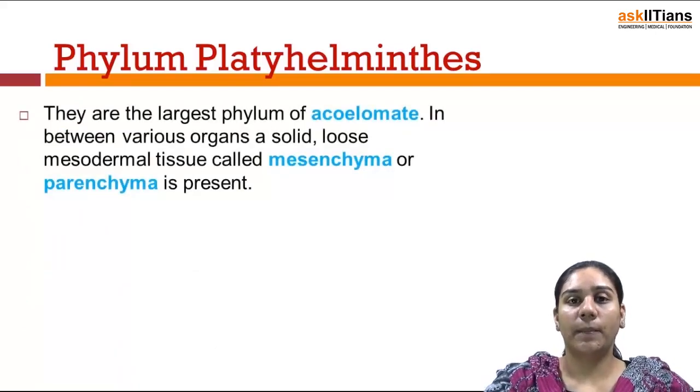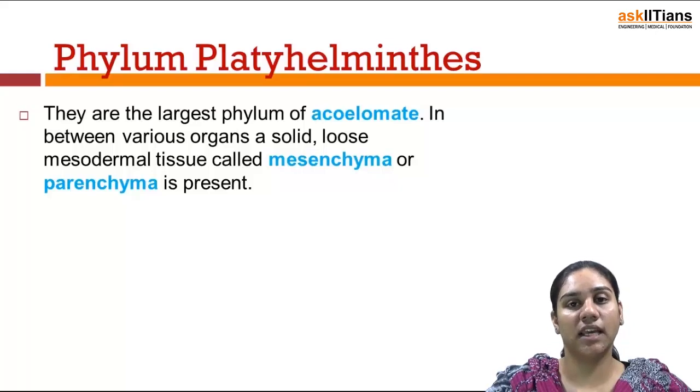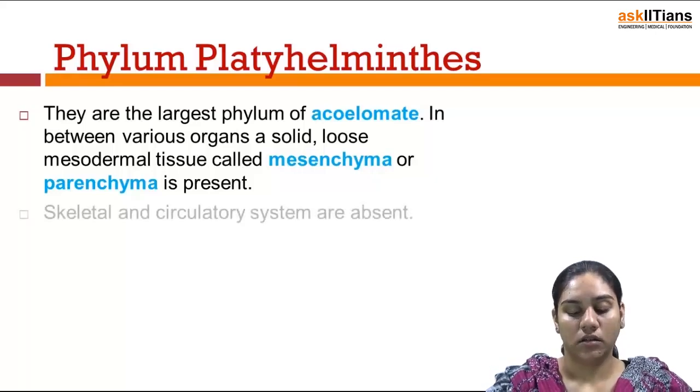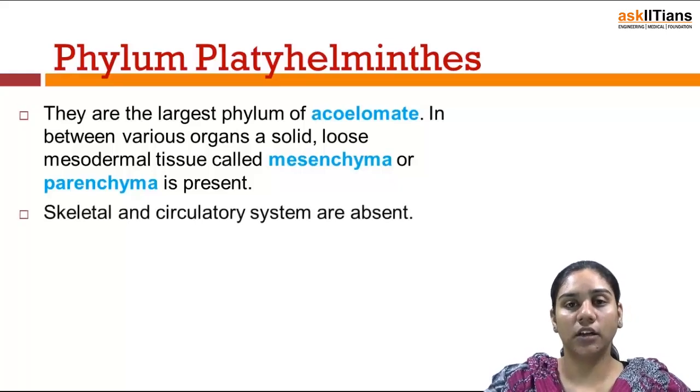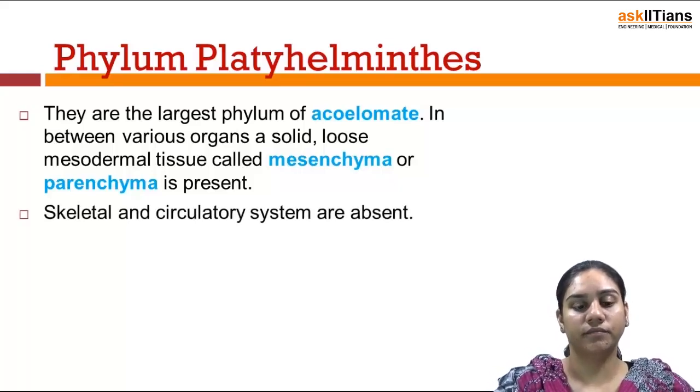The Platyhelminthes or flatworms are acoelomate animals. So the Platyhelminthes form the largest phylum among the acoelomates. In between various organs there is a loose mesodermal tissue which is known as the mesenchyma or parenchyma, and circulatory and skeletal systems are absent in these organisms.